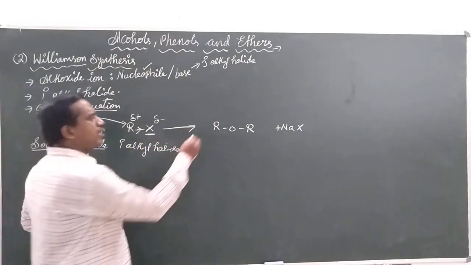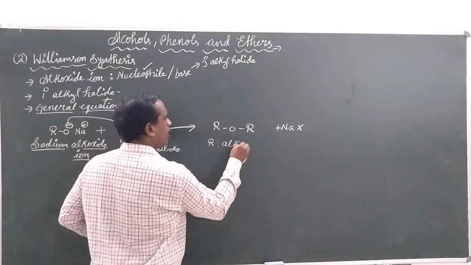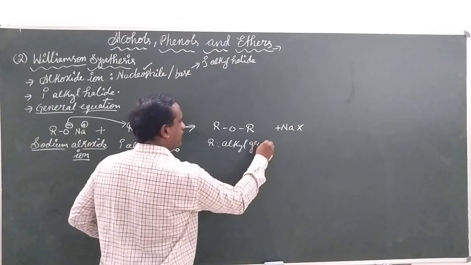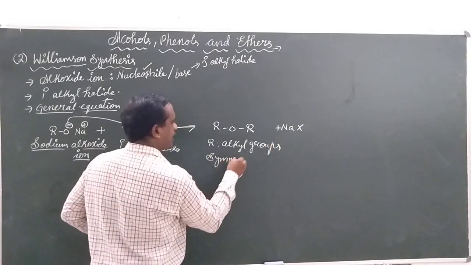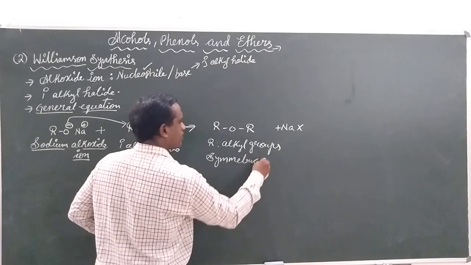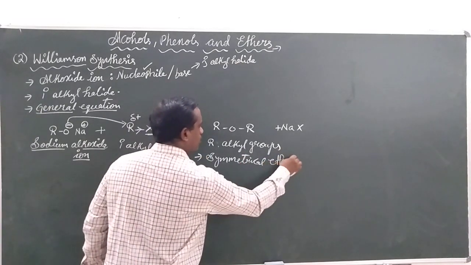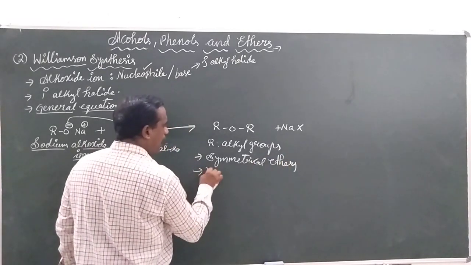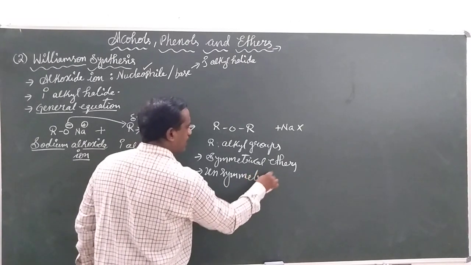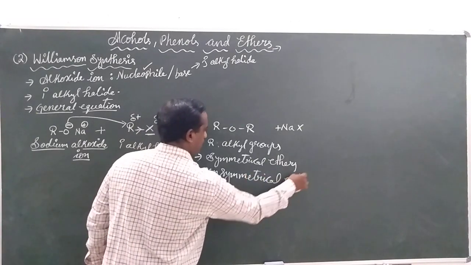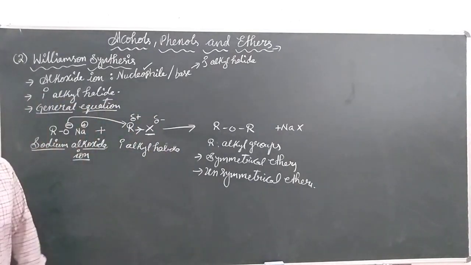These alkyl groups may be symmetrical or unsymmetrical. We can prepare symmetrical ethers and also unsymmetrical ethers. Both kinds of ethers can be prepared by the Williamson synthesis method.